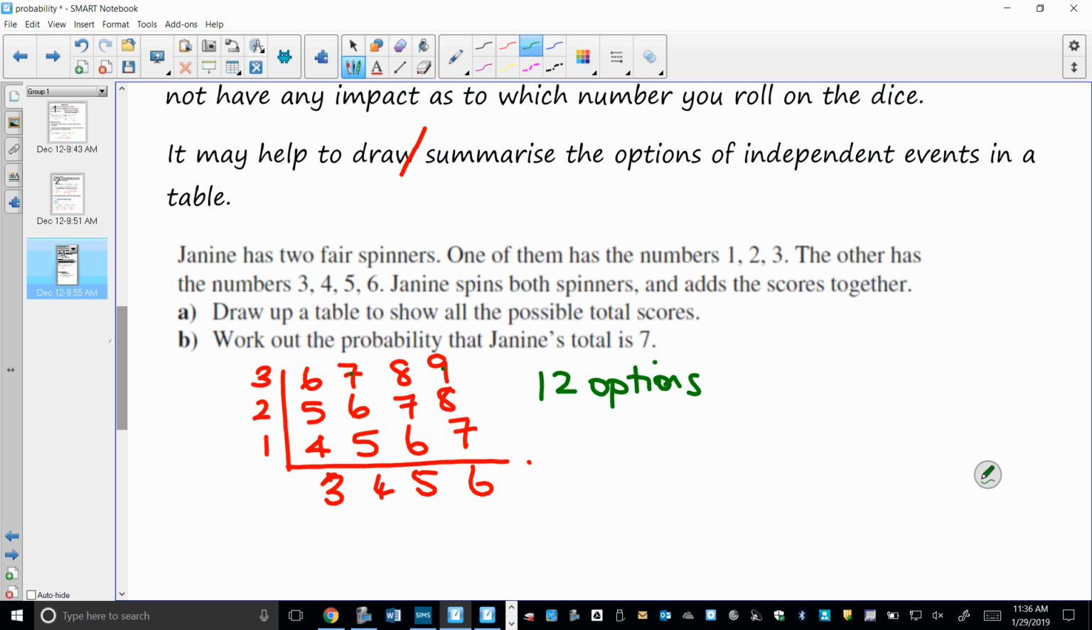Work out the probability that Janine's total is 7. What I would do from this table is identify how many of those were 7, and it would be out of 12. Make sense? Obviously, if she was doing something different to the scores, if she was multiplying them or whatever, I would put a different answer in here. Or I may just summarise what my outcomes were. But you can see clearly there are 12 different outcomes.